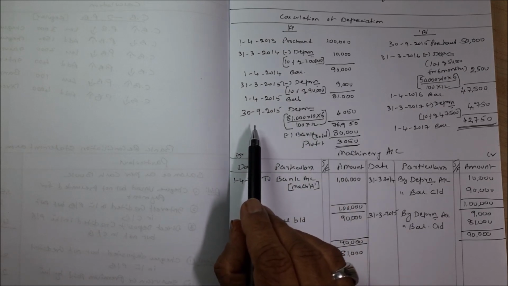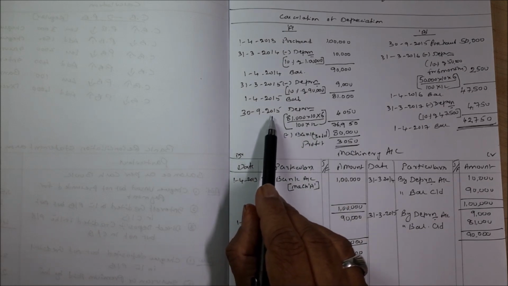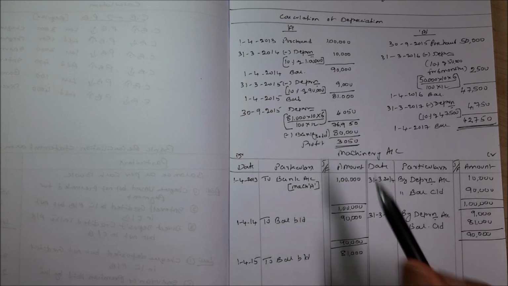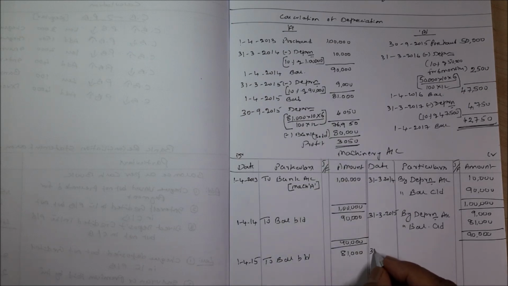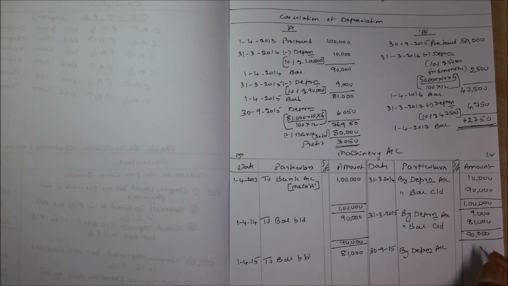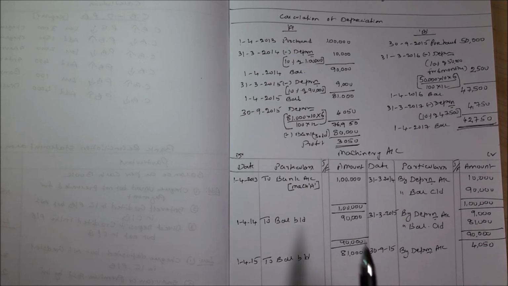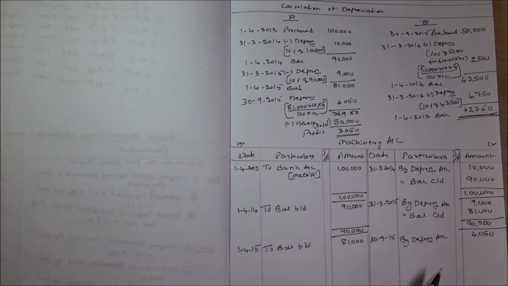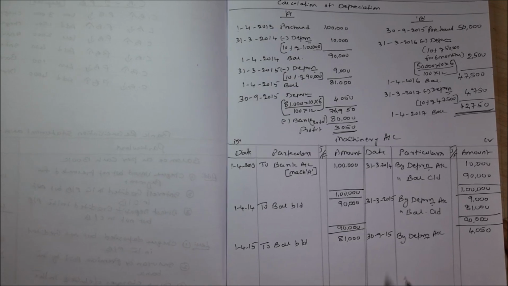Regarding the first machinery A, on 30/9/2015, depreciation is how much actually? 4,050. Right, 30/9/2015 by depreciation account 4,050. Then it has been sold for how much actually? 80,000.